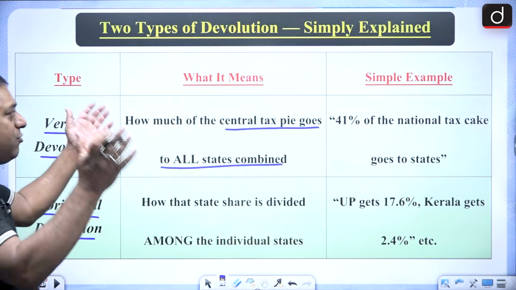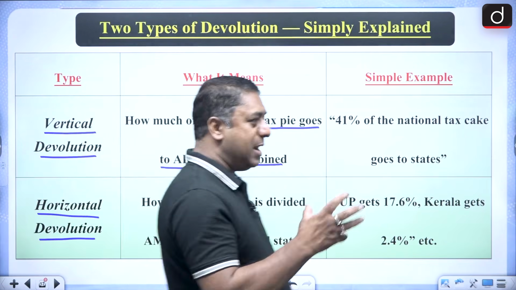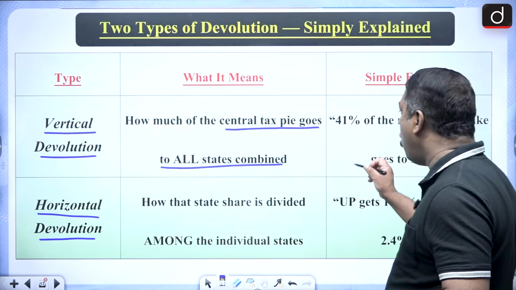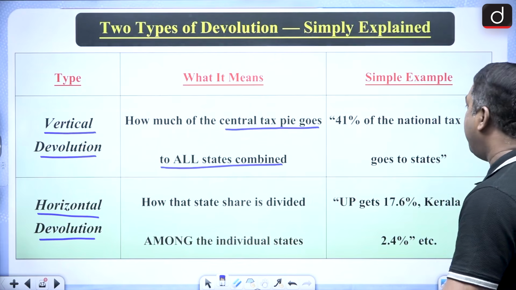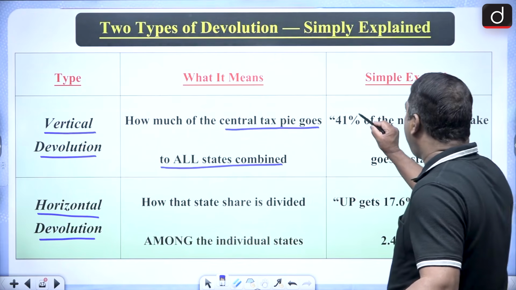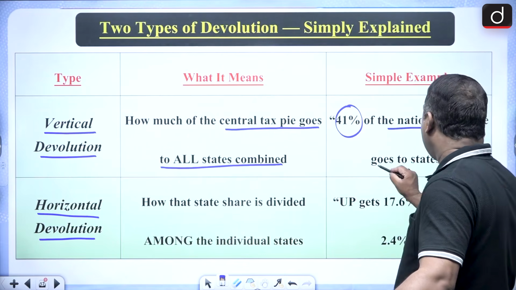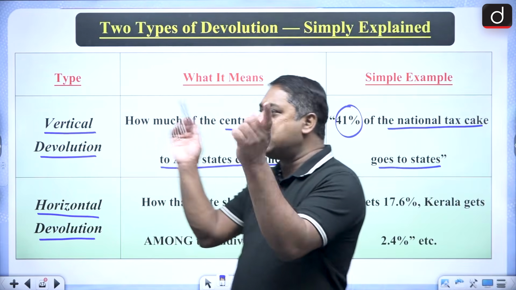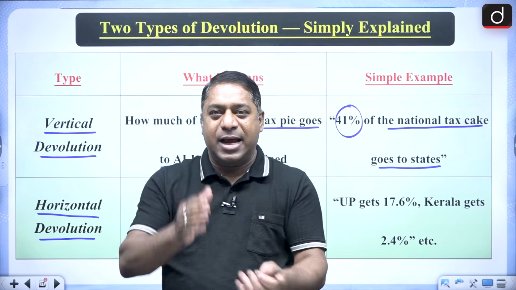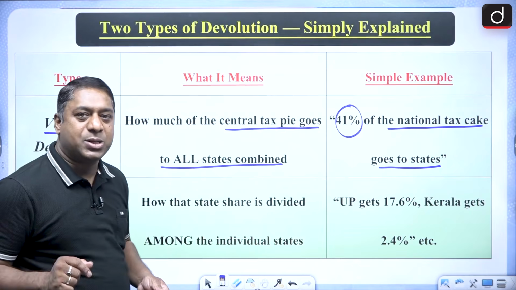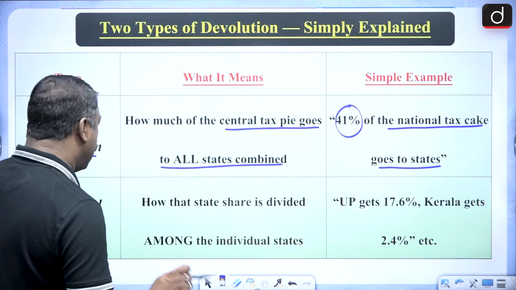How much of the central tax goes to all the states combined. It is like 41% of the national tax cake goes to the states. That means if there is a cake, then out of that 41% goes to the states. The rest is with the center.